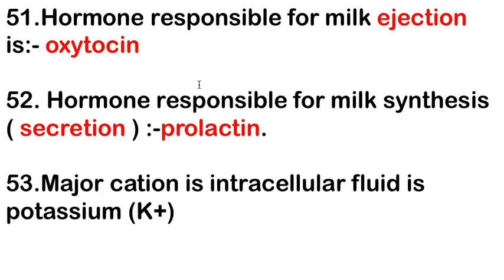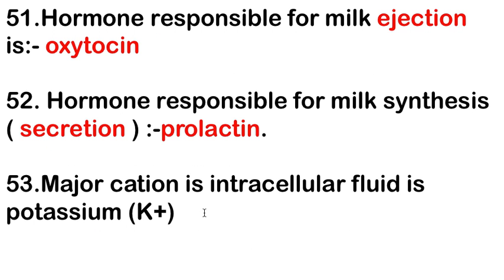Next point: the hormone responsible for milk ejection is oxytocin, and the prolactin hormone is responsible for milk synthesis or secretion. These are two important hormones for lactation: oxytocin for milk ejection and prolactin for synthesis or secretion.